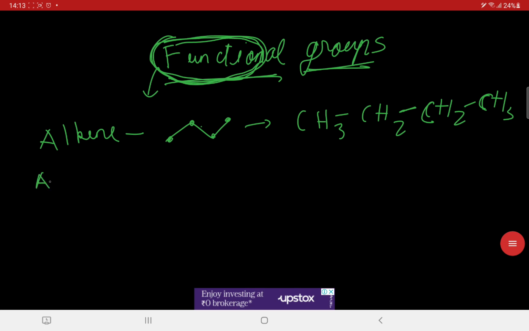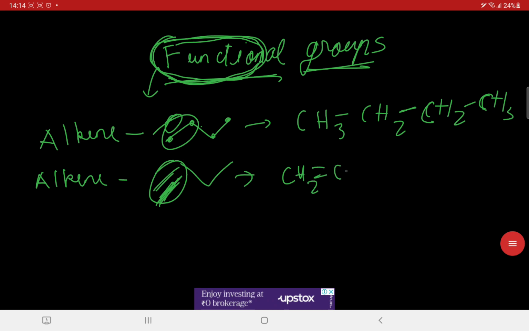Now we can come to alkene. In alkene we have the double bonds. Okay, these and these are all the same, but this one is different. As you can see here, the number of carbons present is the same, but the number of hydrogens differs. And here the bond present is a single bond, but here it is a double bond. So these two will be different in their reactions and properties. This is also known as butene, but-1-ene. We will be discussing it in the IUPAC nomenclature in the upcoming lectures.